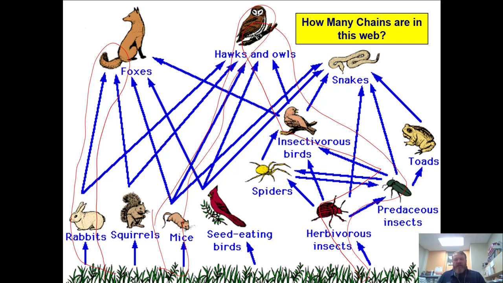So we got, and then we could go plant to spider to insect to snake. Okay, so once again, here's 1, 2, 3, 4 as opposed to just a straight 3. 1, 2, 3, 4 again. Plant, the herbivorous insect, the predaceous insect, the toad, and then the snake. So, quick overview of food chains and food webs. All right, and also make sure you know the order in which they come. That's it. Y'all have a good day.